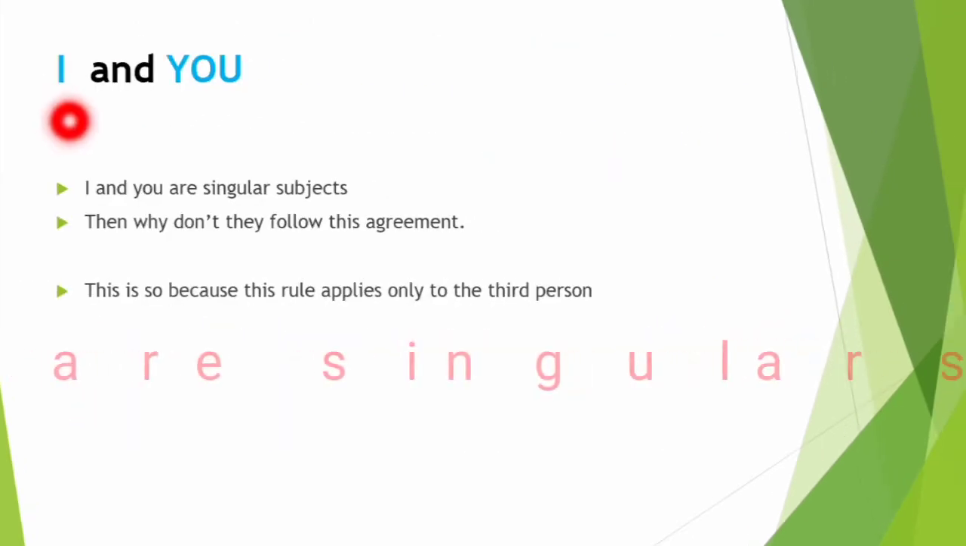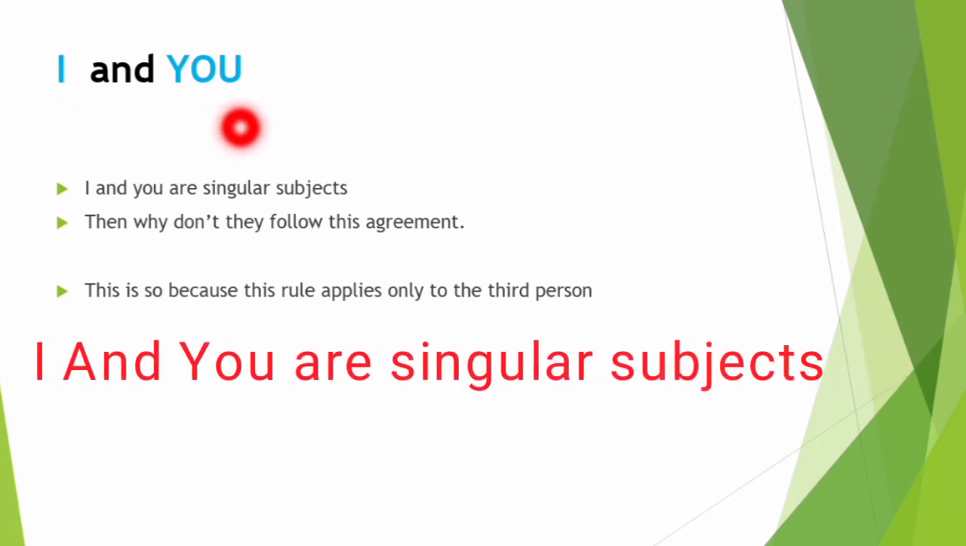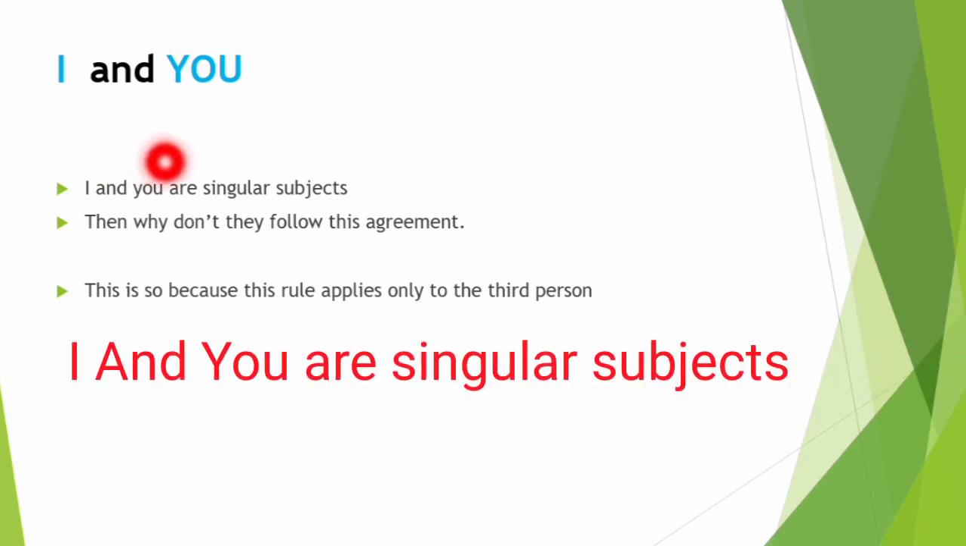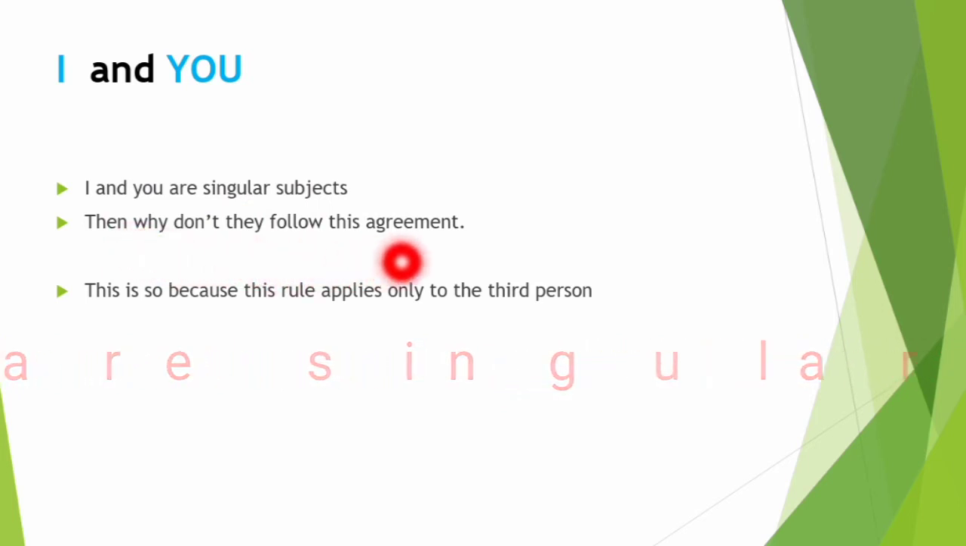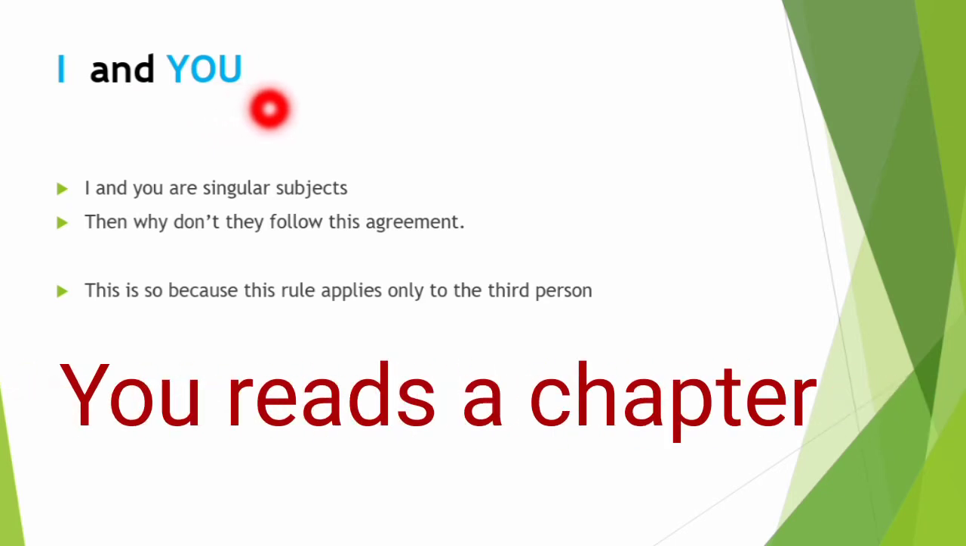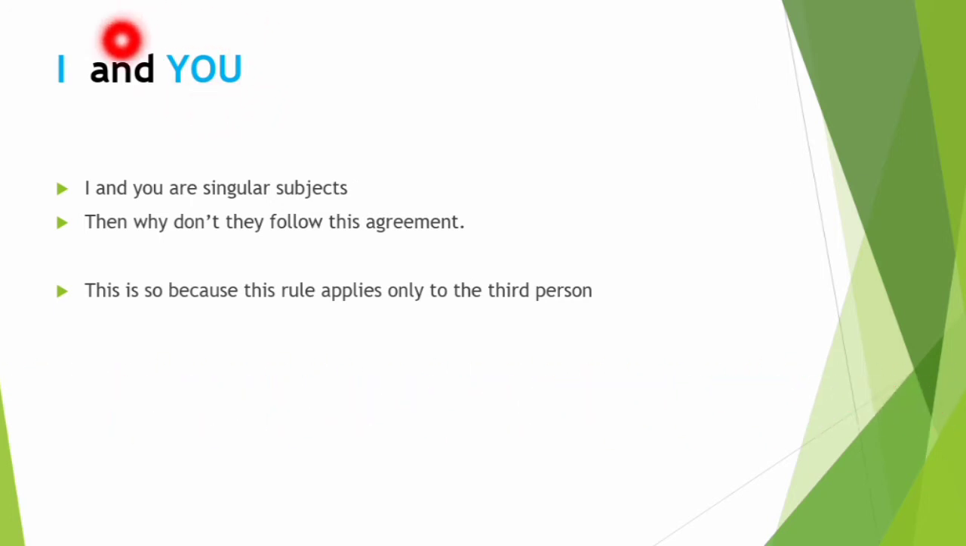The next question arises for I and you. Actually, I and you are singular subjects. But then why don't they follow this agreement? Because if I write, you reads such chapter, then your sentence will be wrong, because S will not come with the verb. But you is a singular subject. So why is it not following this agreement?